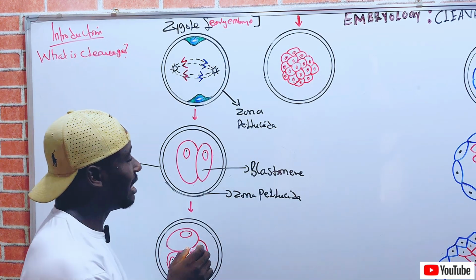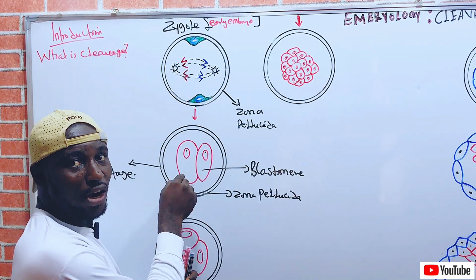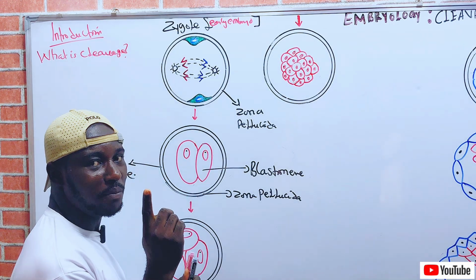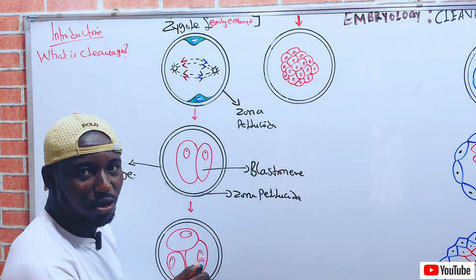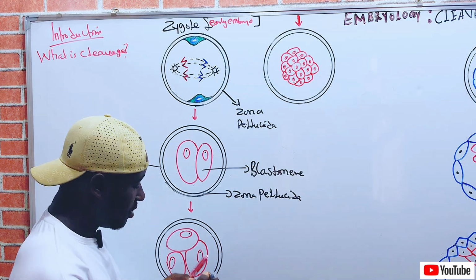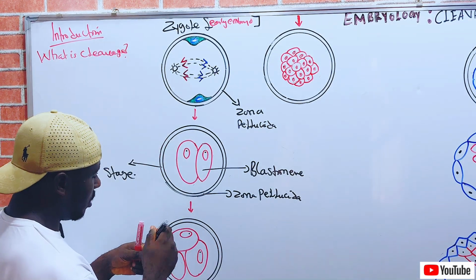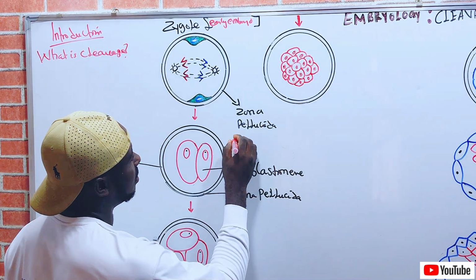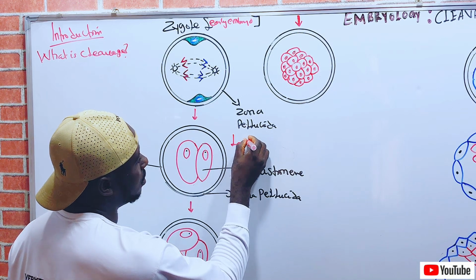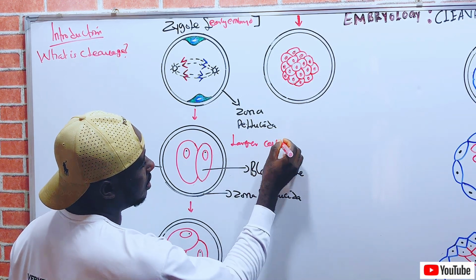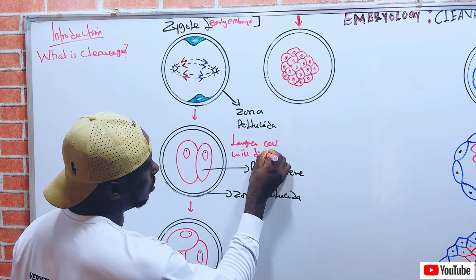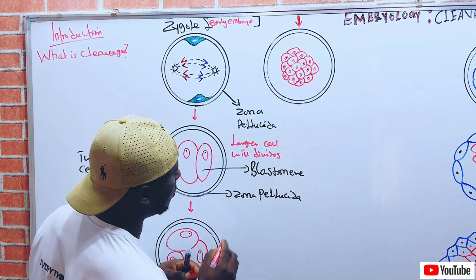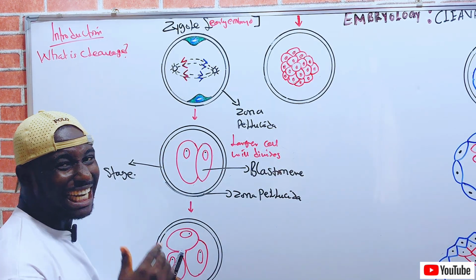Now, what will happen is that the larger cell will divide, not the smaller one. The larger cell here will divide to form the three cell stage. Yes, it's an important clarification.